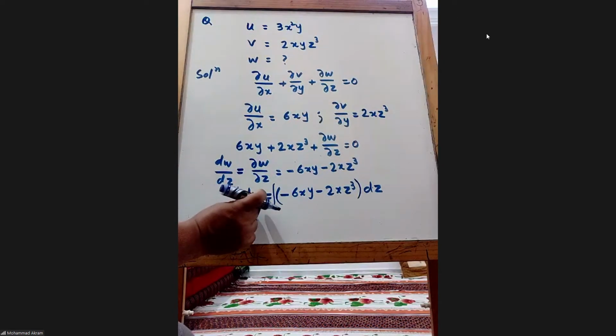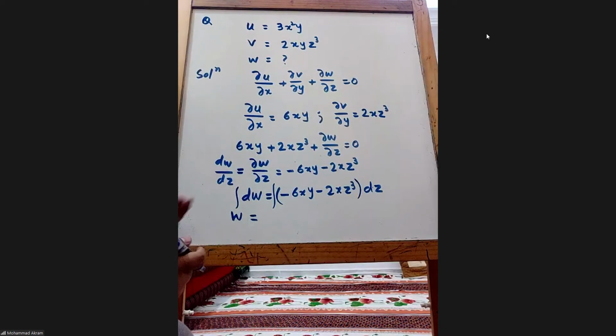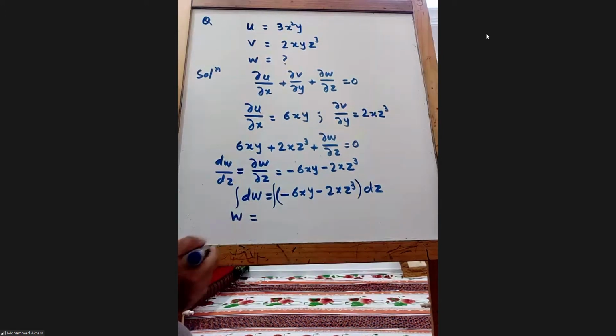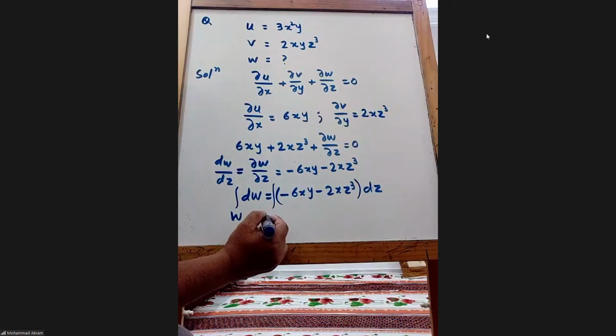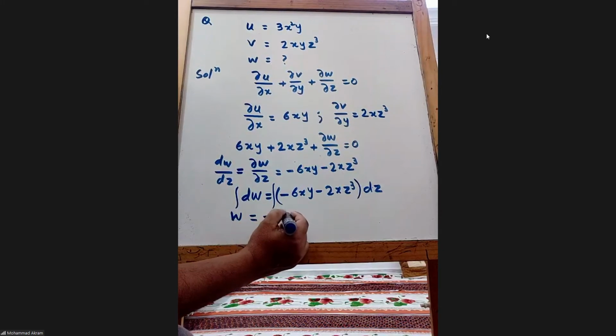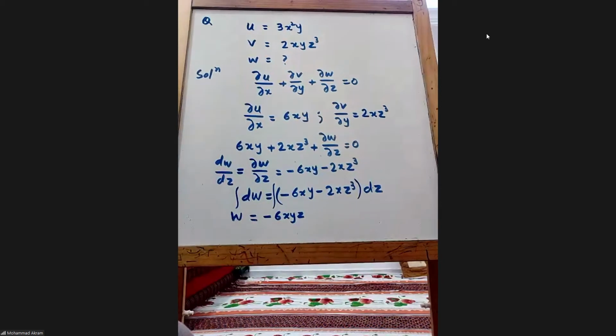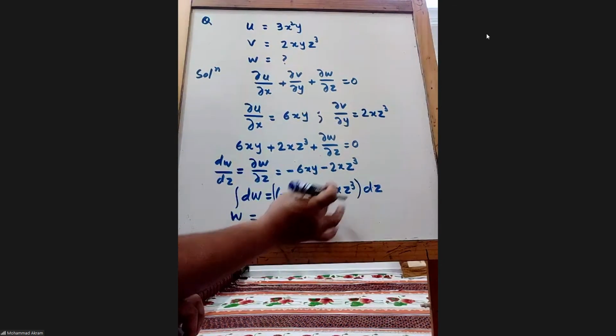Integration of dw is w, like integration of dx is x. What will be the integration of this? Minus 6xyz, because this is all constant with respect to z.